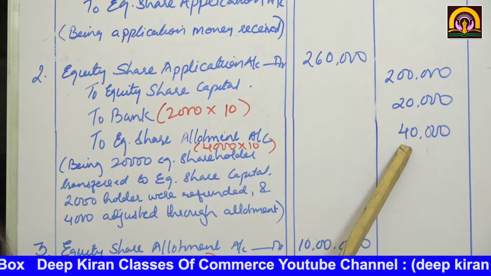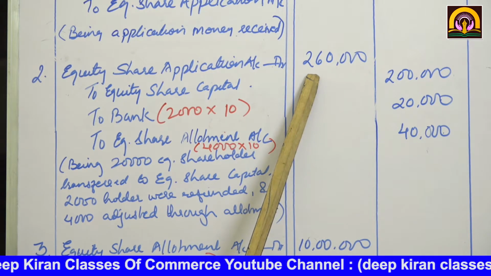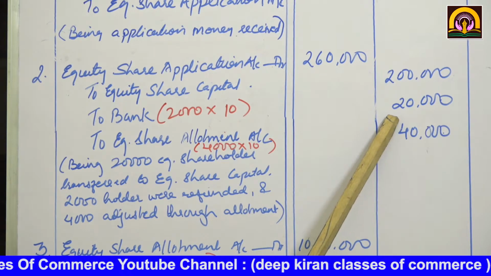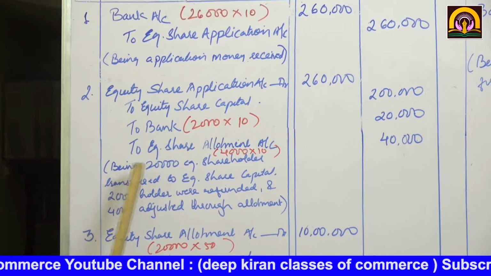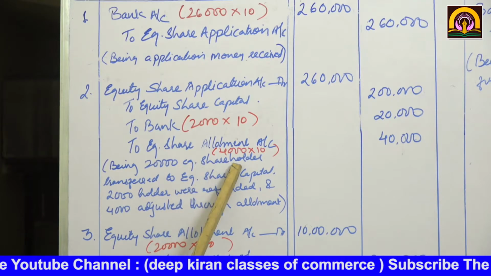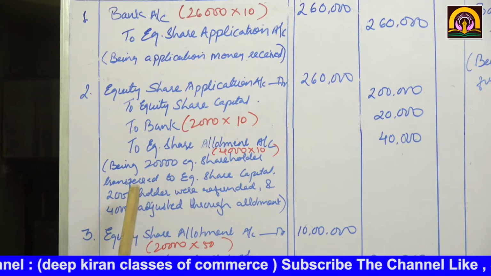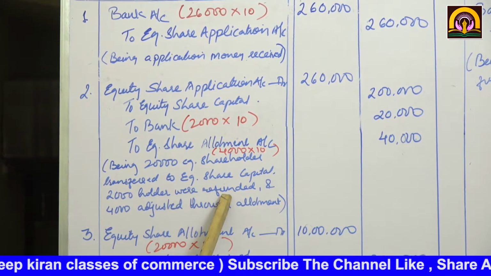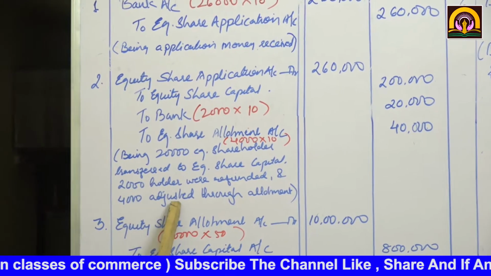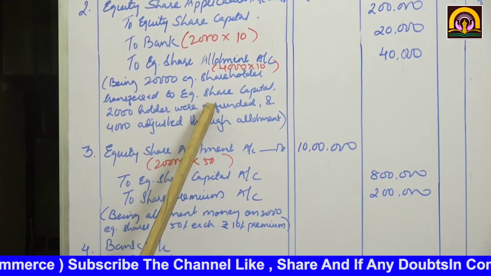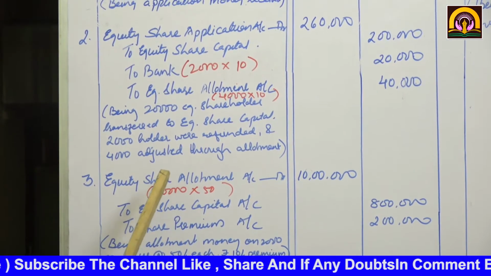If you total up this side, it will come to 2,60,000, so debit and credit will be the same. Narration: being 20,000 equity shares transferred to equity share capital, 2,000 holders were refunded and 4,000 adjusted through allotment. This is a very, very important journal entry.